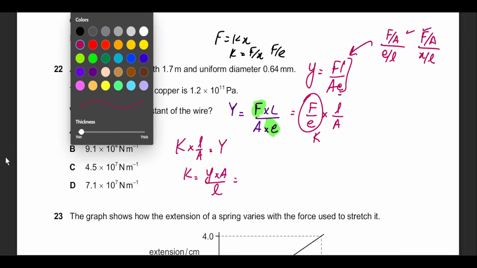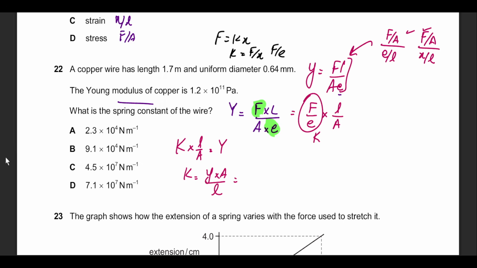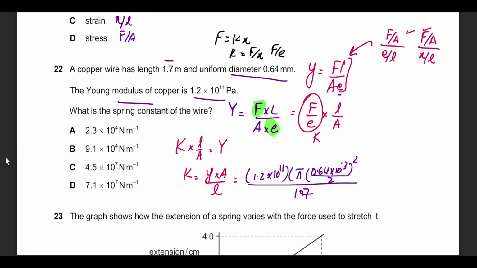When you get this, it's a matter of putting in the values. Be careful about this being the diameter. Young's modulus is 1.2, that's given here, into 10 raised to the power 11. Area is pi r squared, so this will be 0.64 into 10 raised to the power minus 3 divided by 2, whole squared, divided by the length of the wire or rod, which is 1.7.